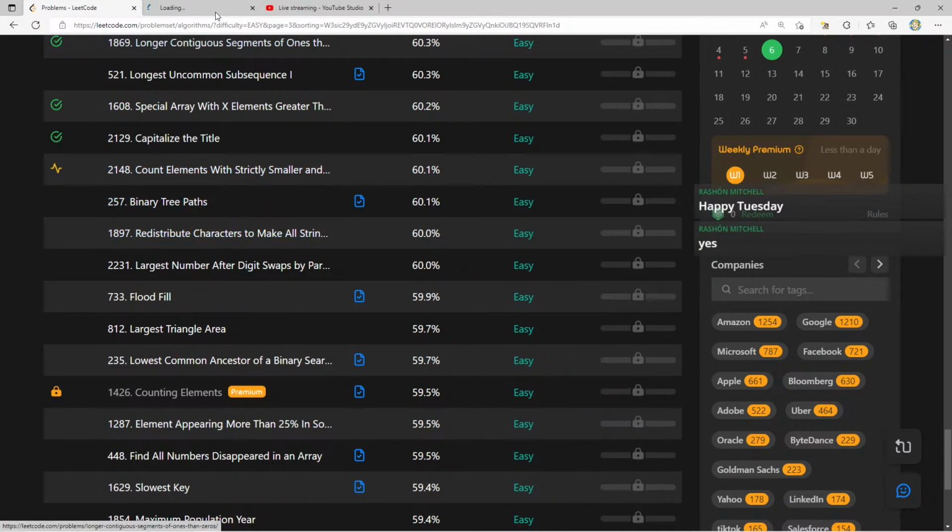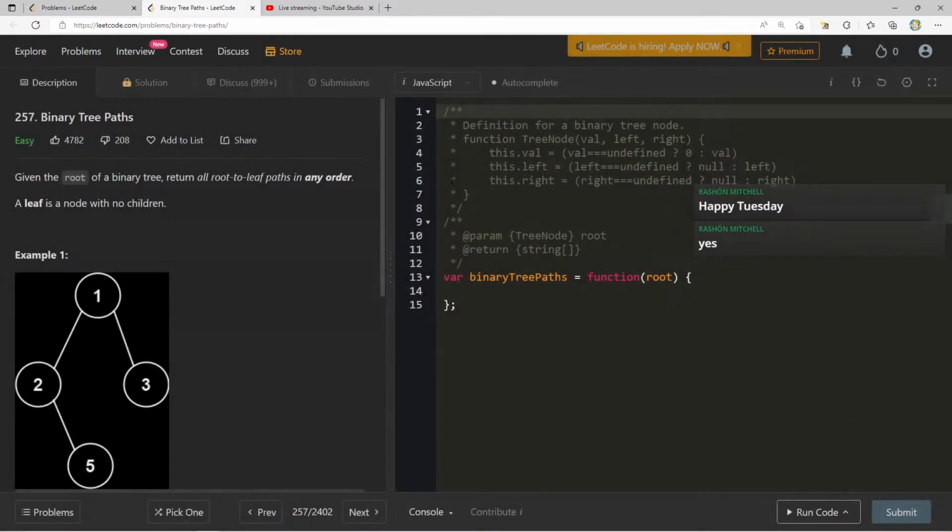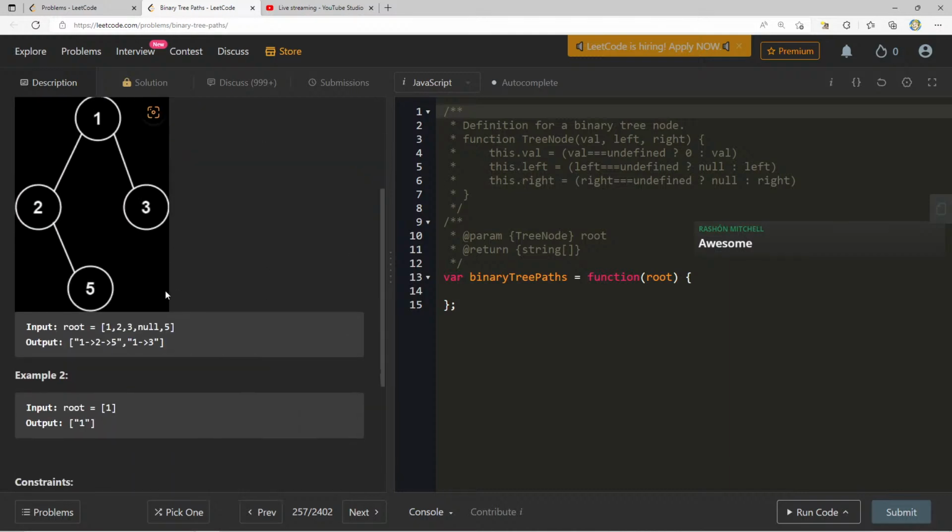So let's come to this first one here. Binary tree paths, starting with a nice high quality question. Given the root of a binary tree, return all root to leaf paths in any order. A leaf is a node with no children. So it wants us to stringify this first of all.